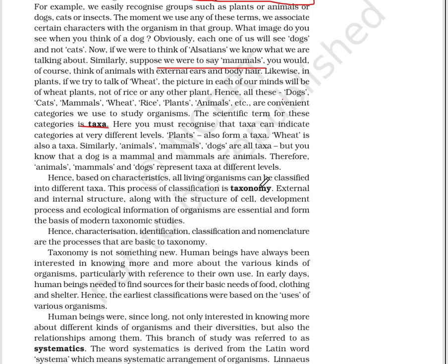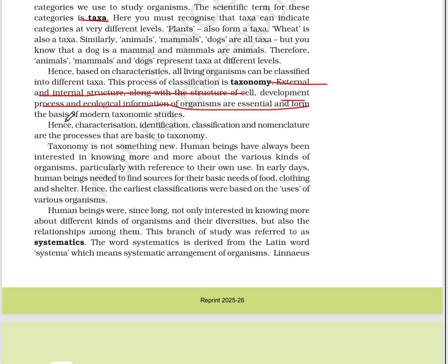This process of classification is taxonomy. External and internal structure, along with the structure of cell, development process and ecological information of organisms are essential and form the basis of modern taxonomic study. Hence, characterization is quite important. Characterization, identification, classification, and nomenclature are the processes that are the basis of taxonomy, and they are all in sequence.